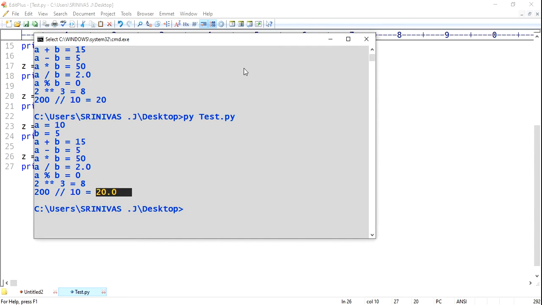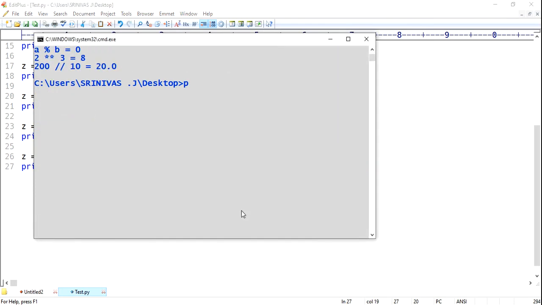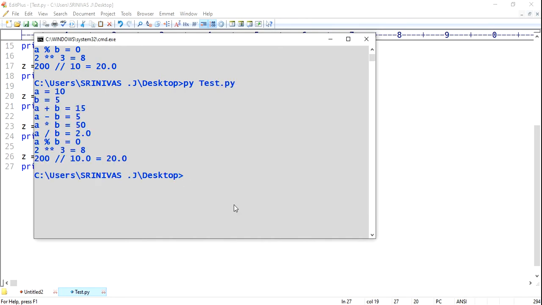If any one number is float, save, Control S and compile it, py space test.py. See, if either a, this 200, is a float or 10 is a float, your output will be in float.